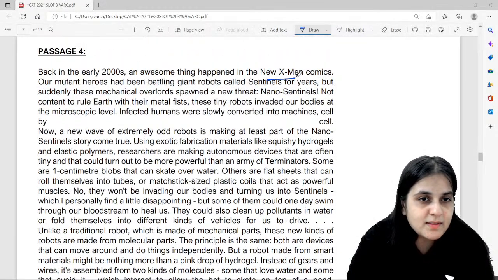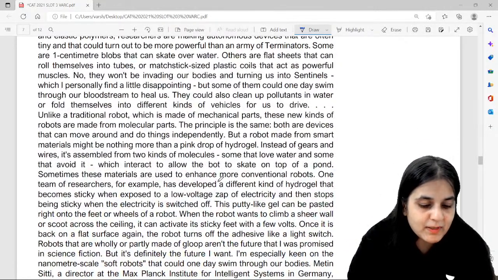Okay, next, new X-Men comics, mutant heroes, robots. Okay, so this passage is mainly about robots.